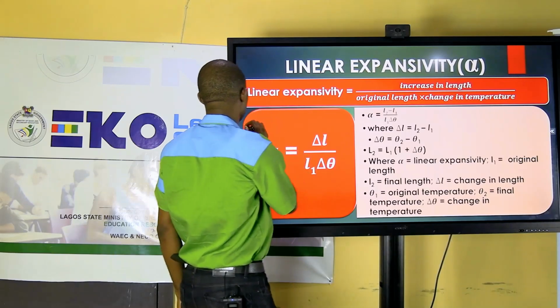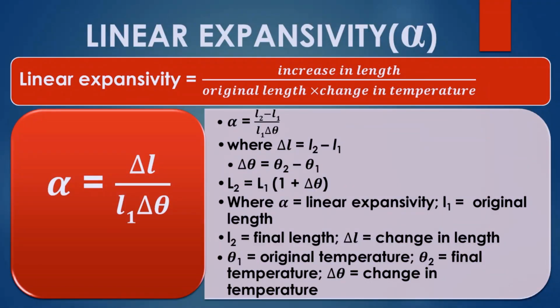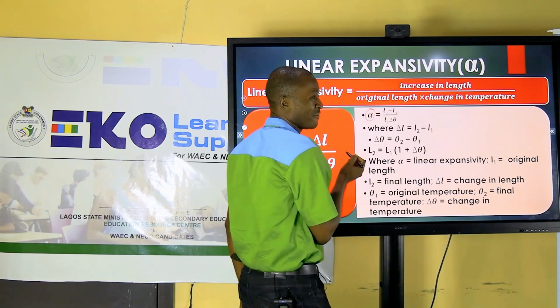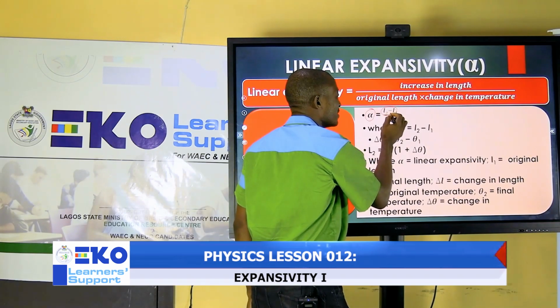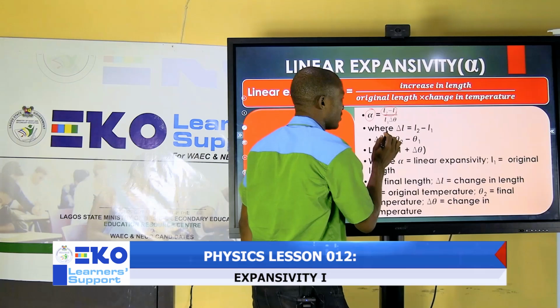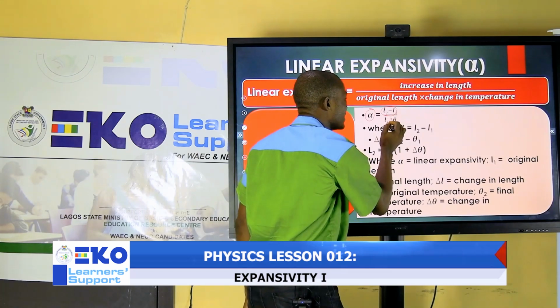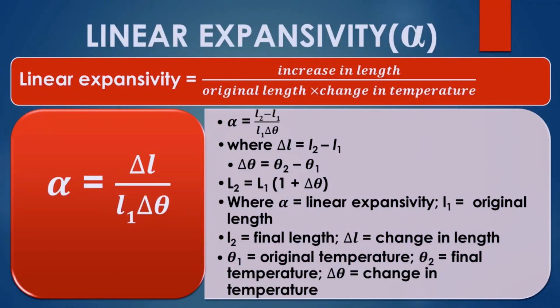Now, linear expansivity. Like I said, it is increase in length over original length times change in temperature. Look at this. The linear expansivity is what we use the alpha symbol to represent. The increase in length is the second length, which is the new length, minus the old length, L1, over the original length L1 times the change in temperature, delta theta. And change in temperature is theta 2 minus theta 1. Usually, we make use of this formula a lot.